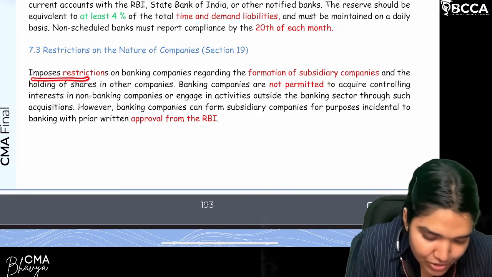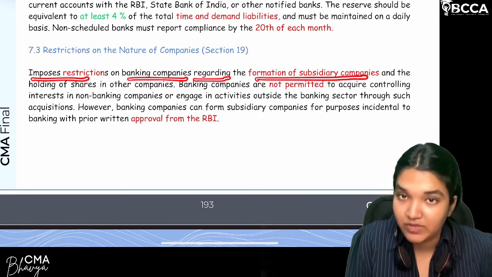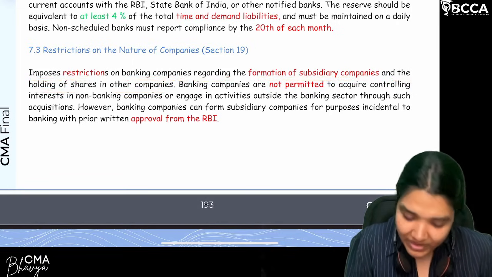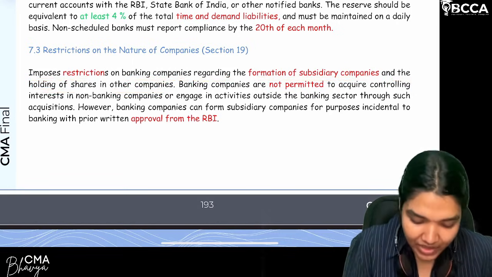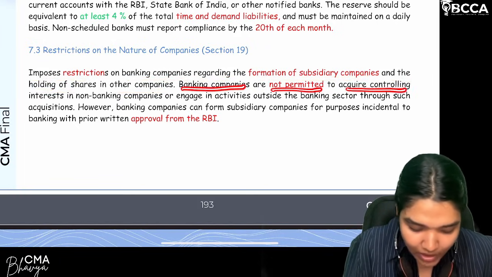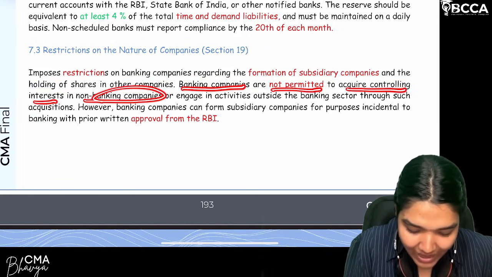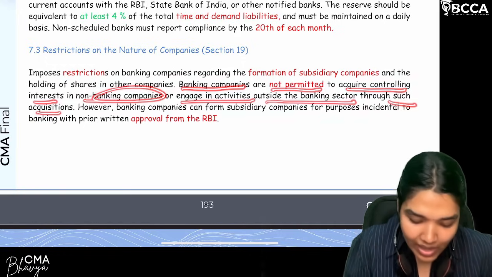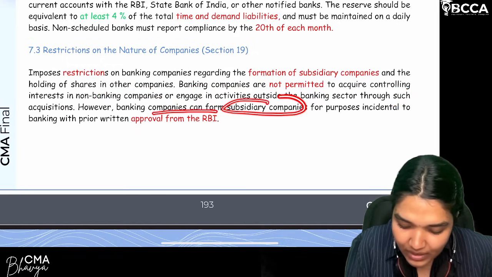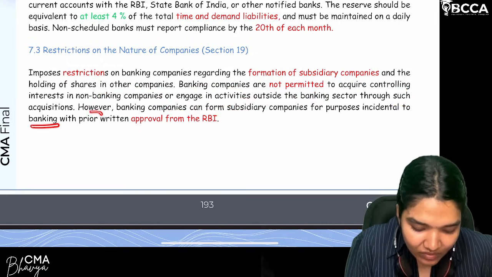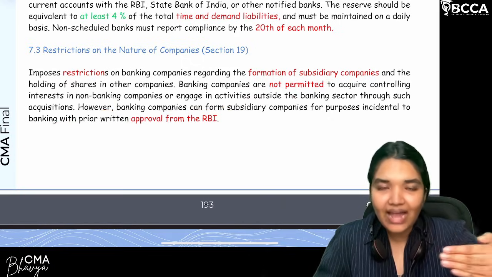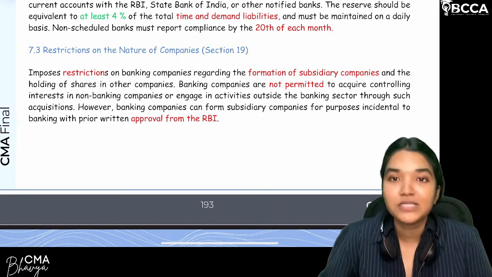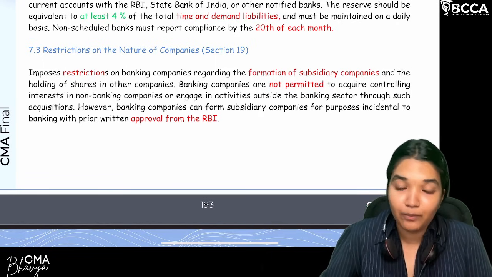This imposes restrictions on banking companies regarding the formation of subsidiary companies and the holding of shares in other companies. Banking companies are not permitted, of course, but listen carefully, to acquire controlling interest in non-banking companies or engage in activities outside the banking sector through such acquisitions. However, banking companies can form subsidiaries for purposes incidental to banking with the prior written approval of RBI. So any activities which are incidental to banking, yes, you can form subsidiaries for them. Of course, you need to get the approval of RBI.